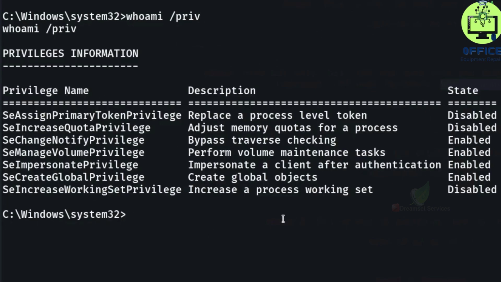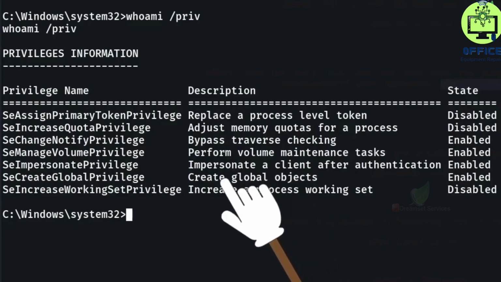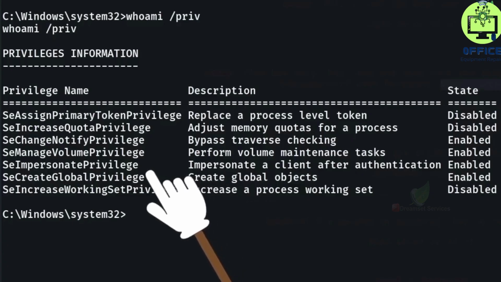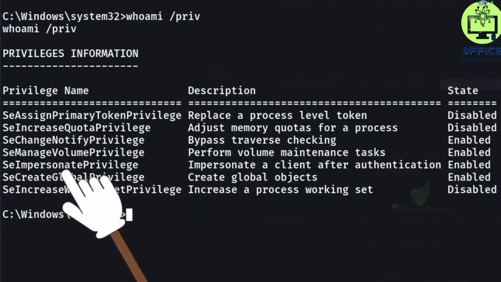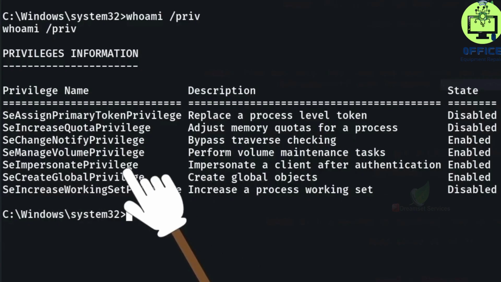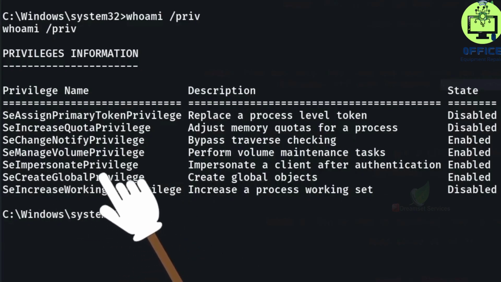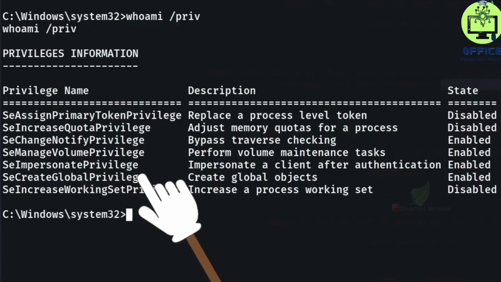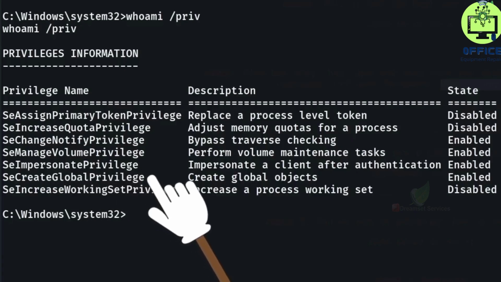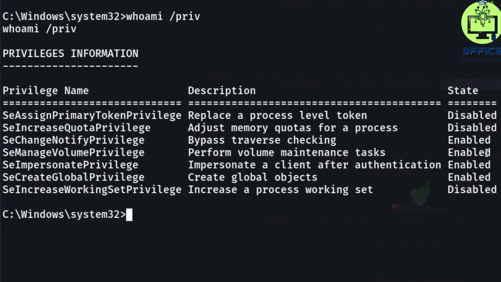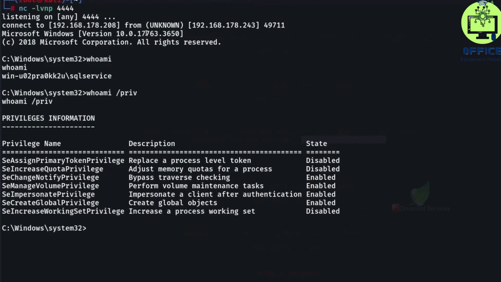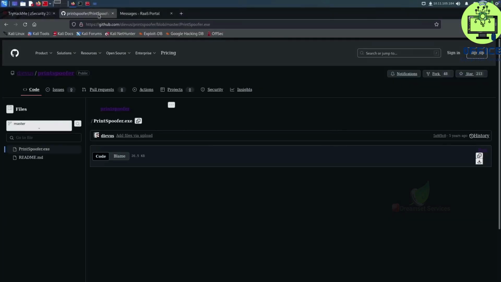So this is a pretty interesting result. As you can see over here, we have a very special privilege enabled called SeImpersonatePrivilege, which allows us to impersonate other users on our local system. This also includes administrators. There are many tools out there that help us exploit this misconfiguration and end up with a privilege escalation. For our example, we're gonna use the PrintSpoofer tool to exploit the impersonation privileges. You can find the link to the tool in the video description.